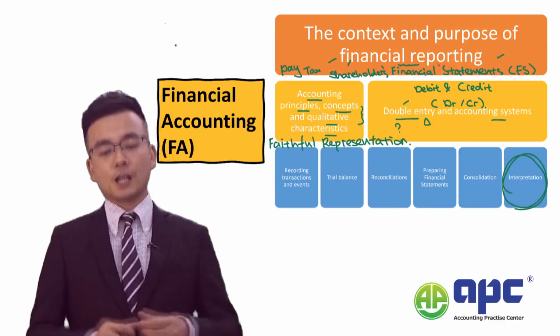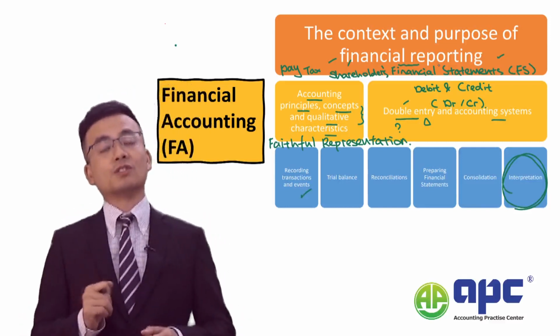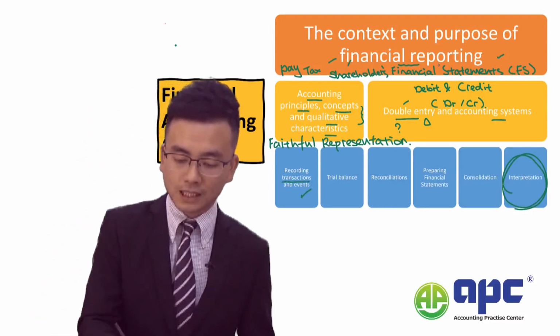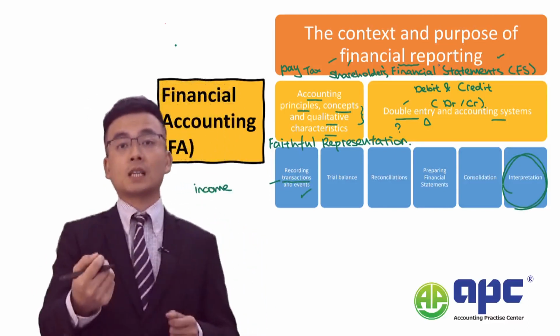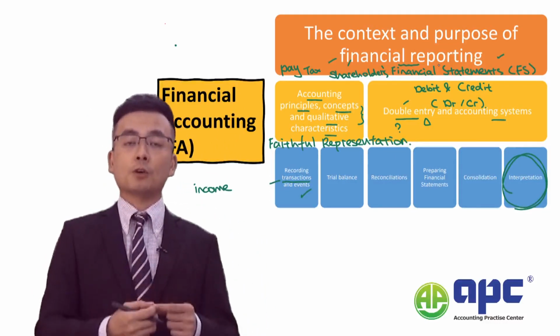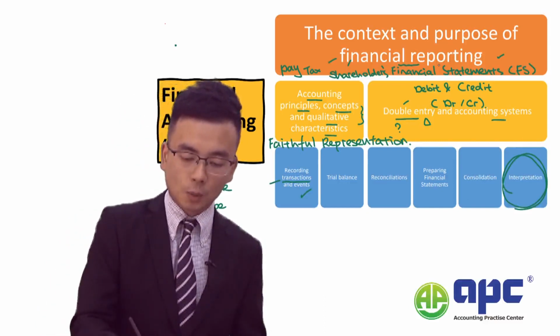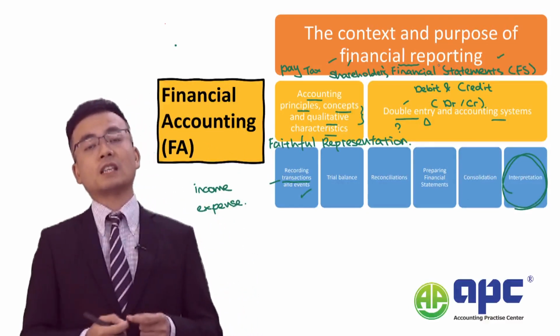The next area in the syllabus is to record different transactions and events. So in other words, the transactions will be related to the income, okay, so we sell something, so we recognize the revenue. And also the expenses, okay, so we pay for something, and this is why we need to recognize these expenses.